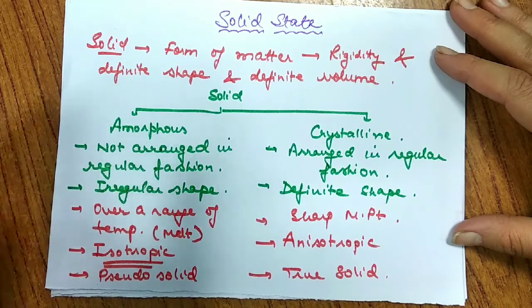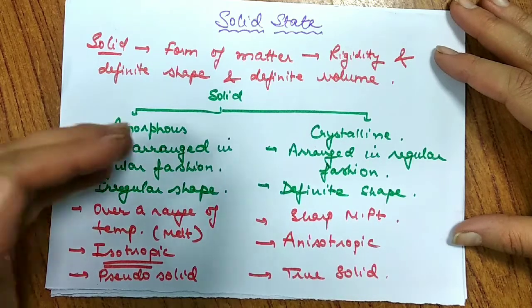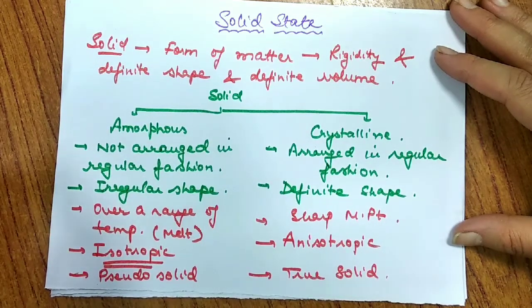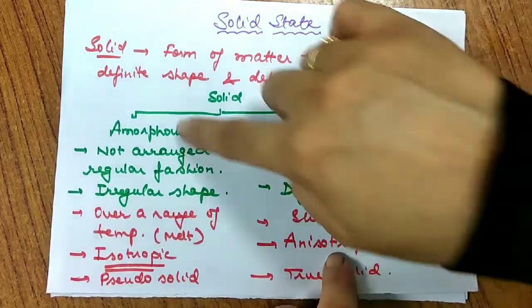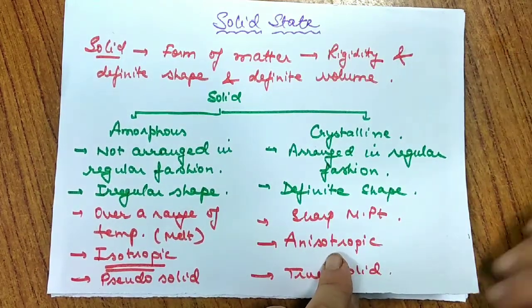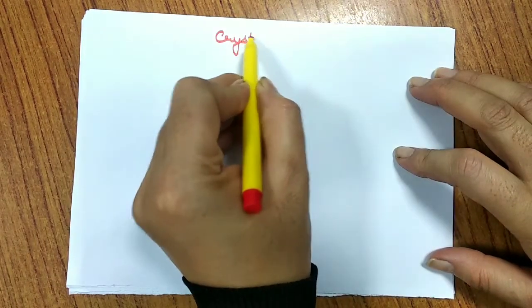That means they do not show a specific arrangement of atoms, and because of that they show a different type of behavior. They are not considered true solids, they are super cooled liquids. So this is the basic broad classification of solids. Let's move further. Since we say amorphous solids are not true solids, we'll talk about crystalline solids in detail. Majorly, we classify crystalline solids into 4 categories. So let us discuss crystalline solids in detail.